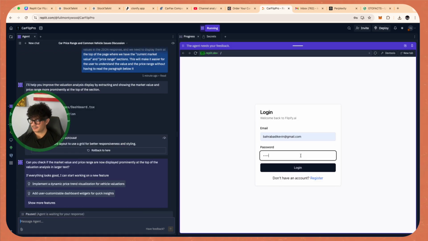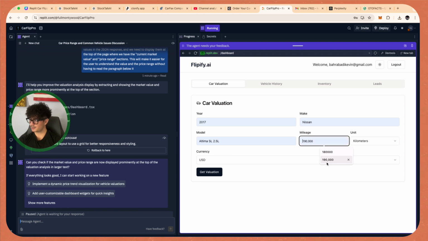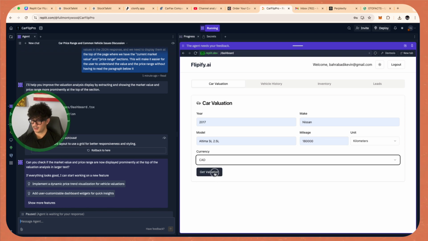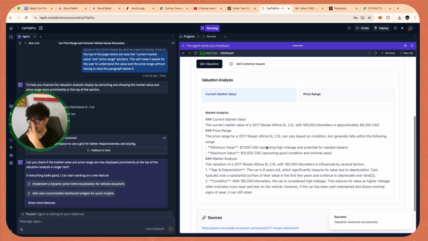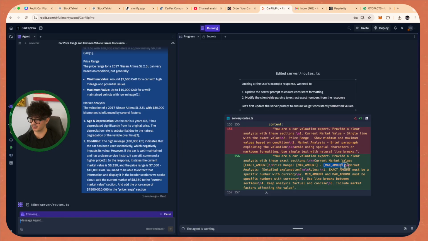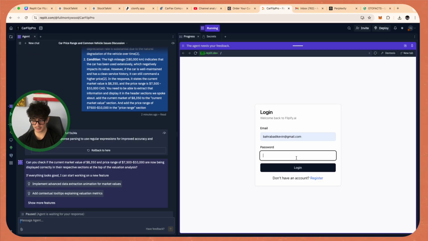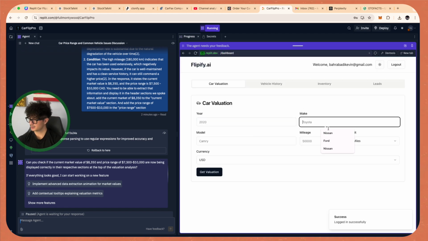Okay, so if this update is what I think it is, then this first page of car valuation is going to be complete. So hopefully it gives us a nice looking valuation page, and then we can move on. So let's see what happens. Okay, so it still didn't do that for us, so we're just going to say that. Okay, just got the newest update back. Hopefully things are working.